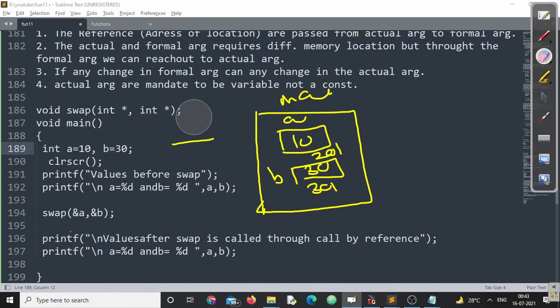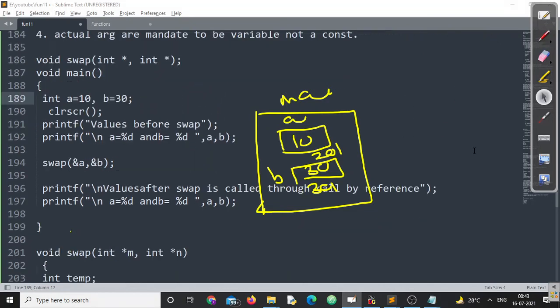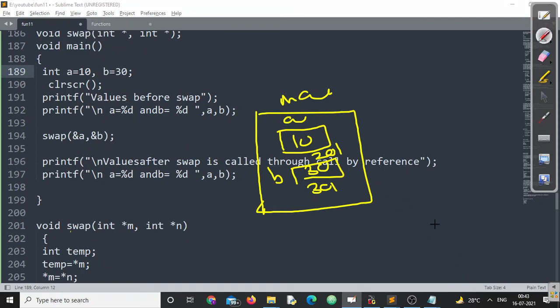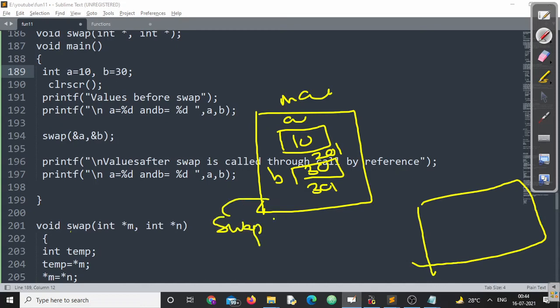The first part is done. Now come down to the second part, that is calling the swap function. Now the swap function has been called, but here look at the difference. Whenever I'm calling the swap function, how do I call it? Address of A. What is the address of A? Address of A is 201. So instead of passing 10 and 30, I'm passing 201 and 301, right?